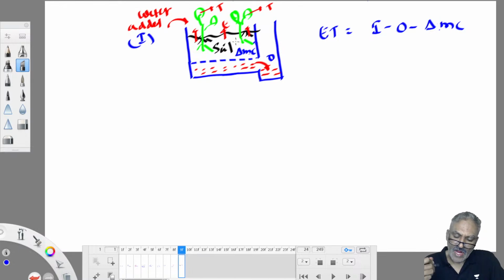So delta MC is the moisture that left the soil. We need to measure that, and from this we can find out evapotranspiration. The setup is called a lysimeter. This is a device known as a lysimeter.